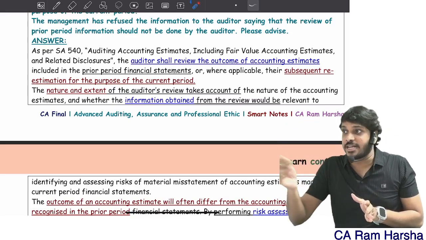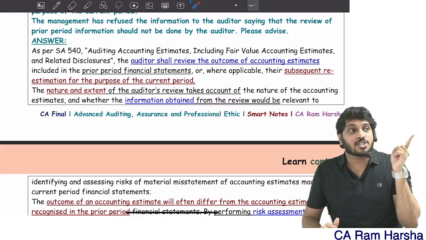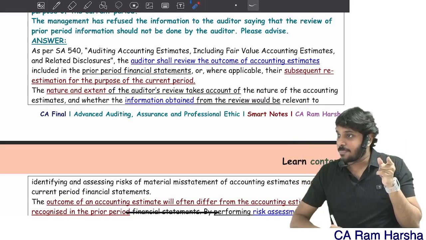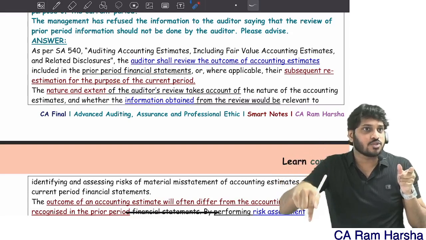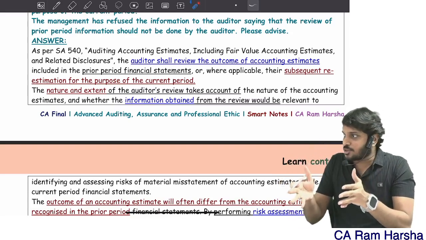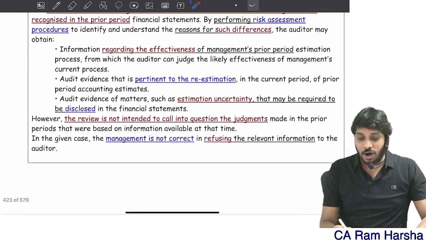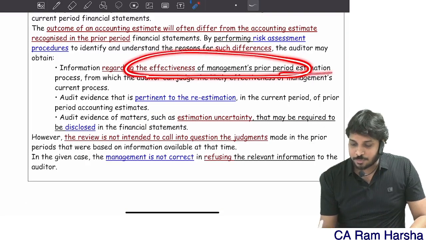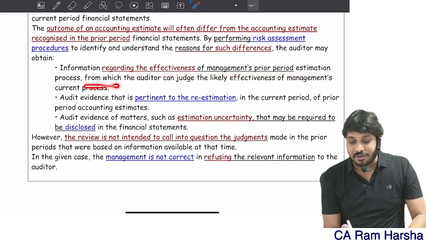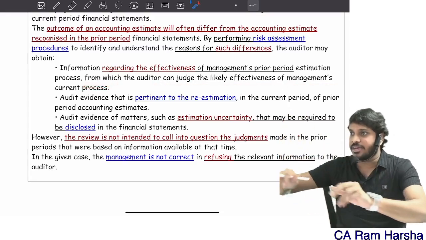How are you estimating it? Current year estimate, I understand. But previous year estimates, have you estimated reasonably? In the current year, some actual transactions will give the evidence for that. Current year audit procedures will give evidence for previous period estimates. The auditor will consider the effectiveness of management's prior period estimation process, from which the auditor can judge the likely effectiveness of the current period estimate.